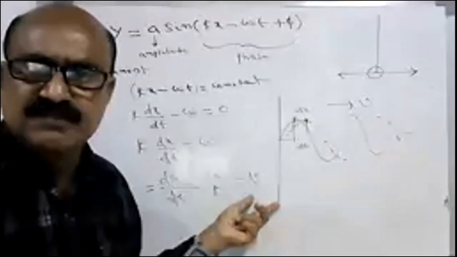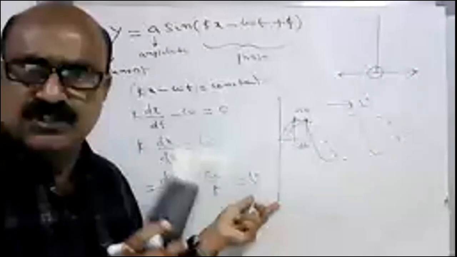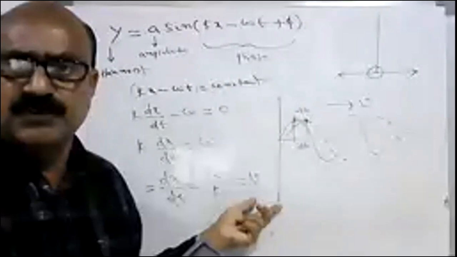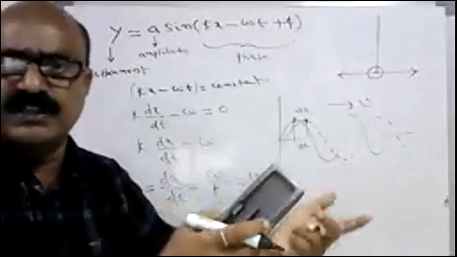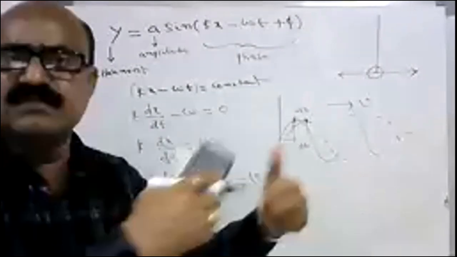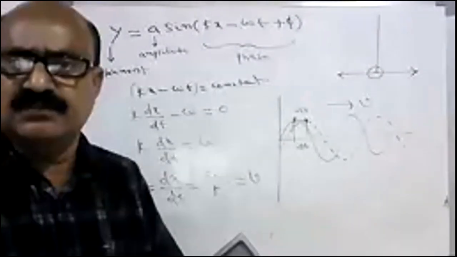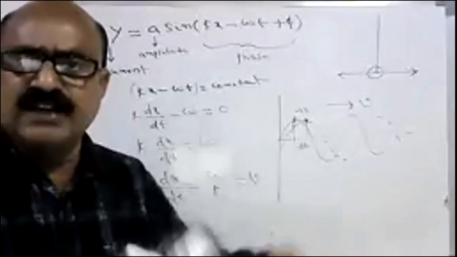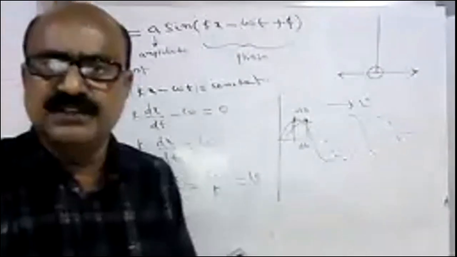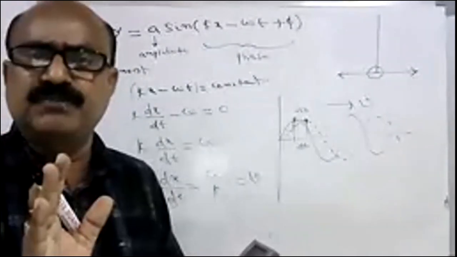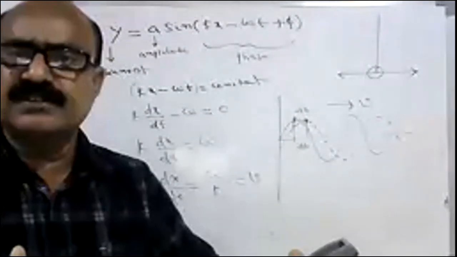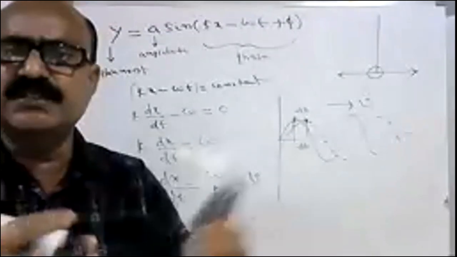For a progressive wave, it should move with a definite velocity as long as there is no change in the medium. Suppose the wave is traveling through air and suddenly encounters water, what happens? Its velocity will decrease. Suppose you are running on a road and suddenly there is mud, will you run with the same velocity? You can't. Suppose you are running in air and suddenly water comes, can you go with the same speed? You can't. Why? Because the medium has changed. Similarly, when a wave is propagating from air to glass or air to water, its velocity will suddenly change because the vibration of the particles, the nature of the particles, changes.